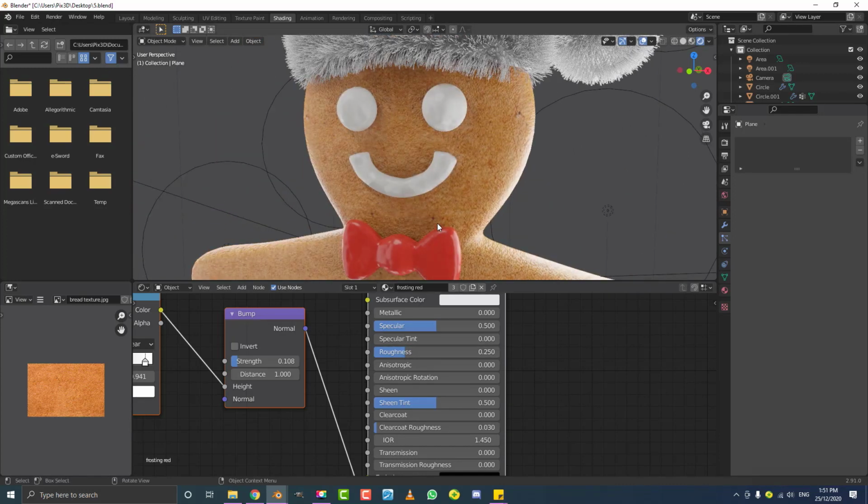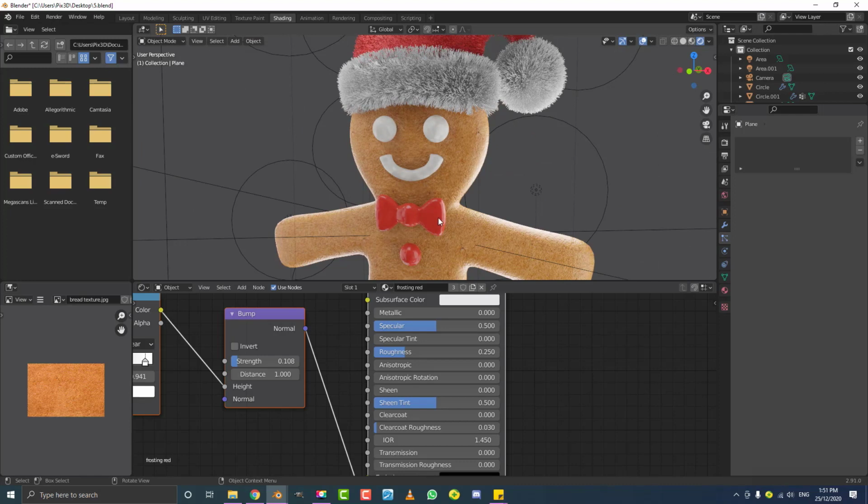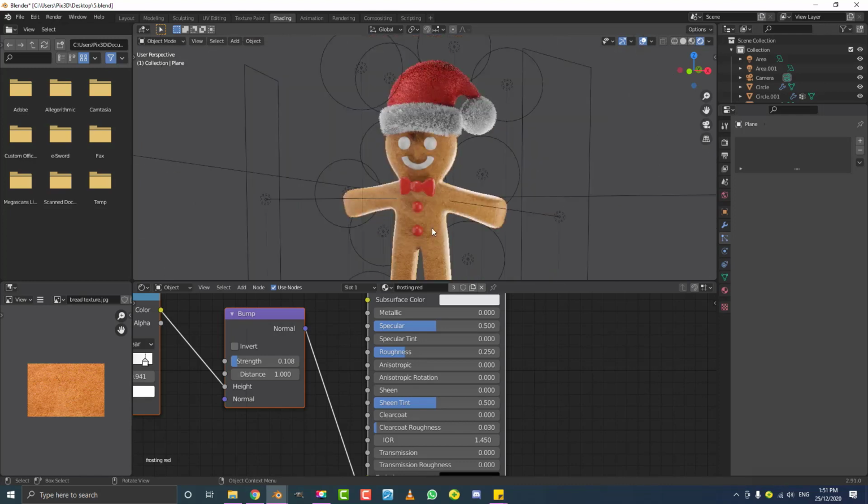And by the way, these color choices here are something you can choose for yourself. I just went with the white and the red. It just made sense to me.